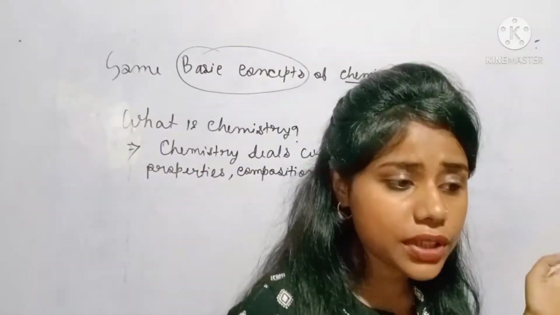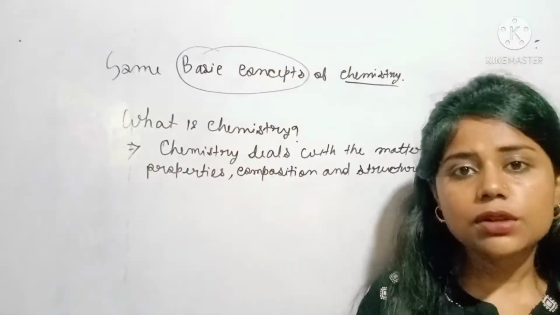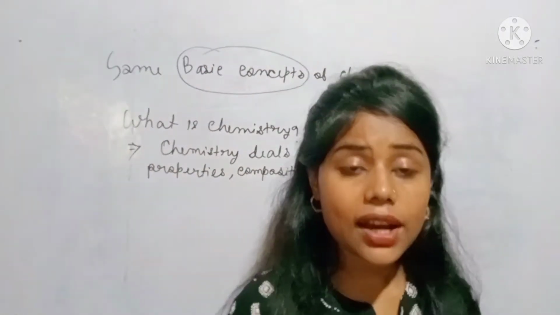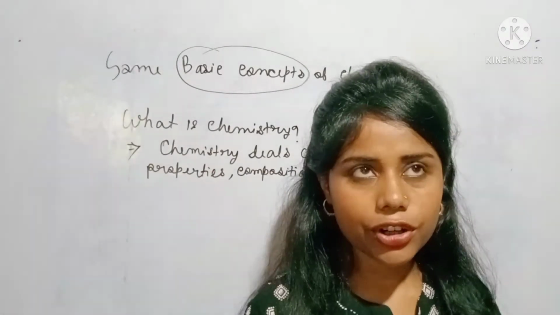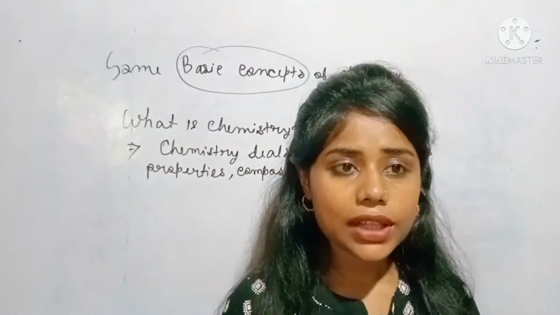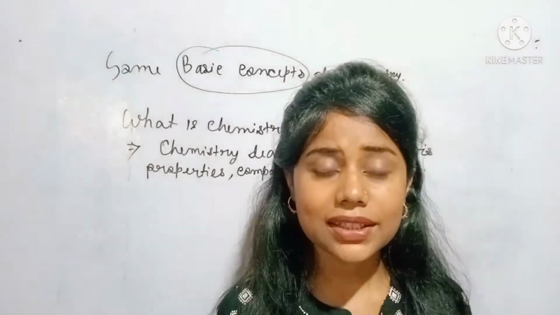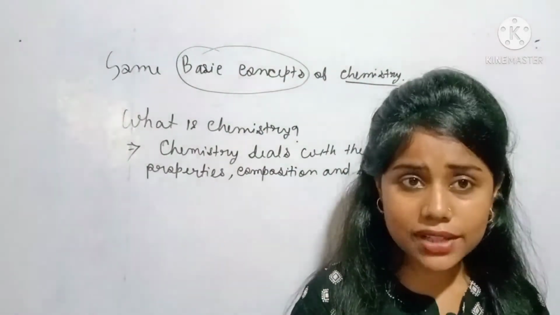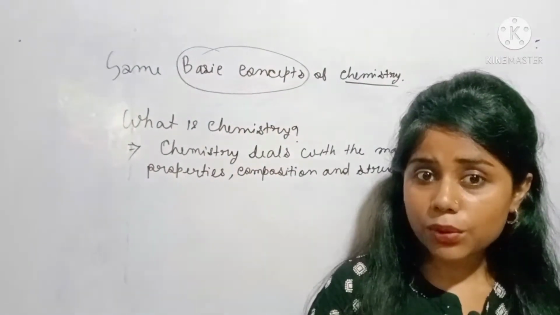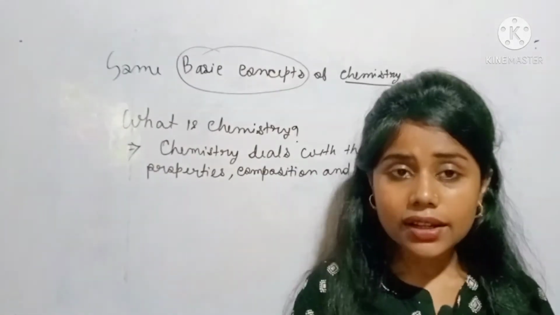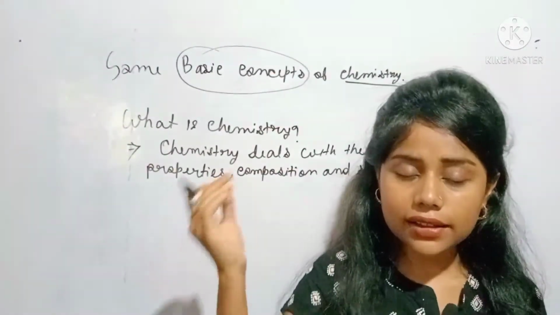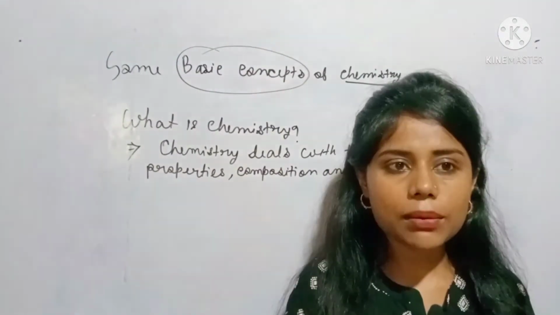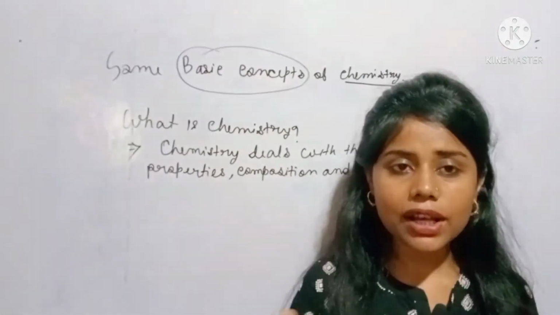If I have to give you more examples, we all know about CFCs, the chlorofluorocarbons released from refrigerators, which are harmful for our environment. We also know about global warming, which happens because of methane and carbon dioxide. Those gases are released due to combustion of fuels. So now we are trying to use some gases as fuel, like hydrogen gas, which reduces the amount of methane and carbon dioxide, so that global warming will not happen and our environment will be safe.